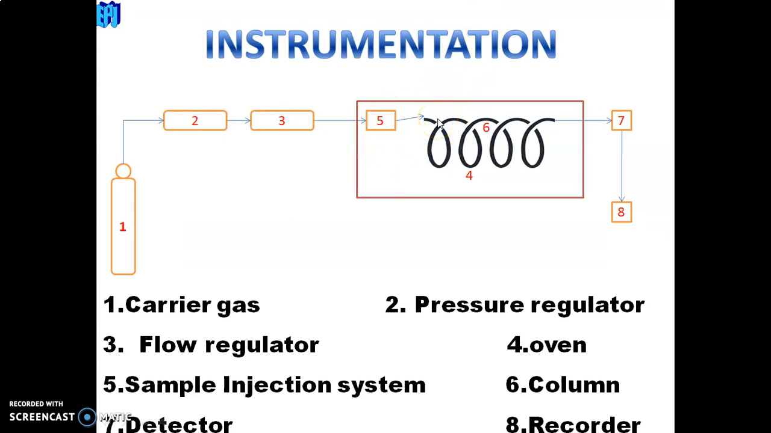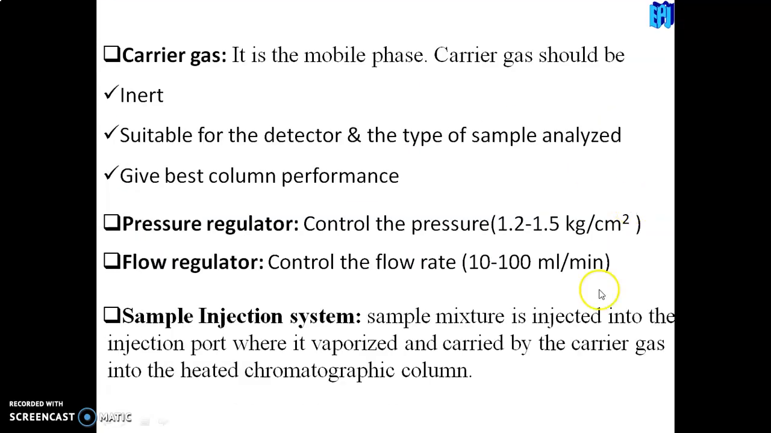For that we are using this oven. The fifth one is SIS, which means sample injection system. Using a sample, the mixture is injected into the injection port, where it is vaporized by the influence of the oven and carried by the carrier gas into the heated chromatographic column.